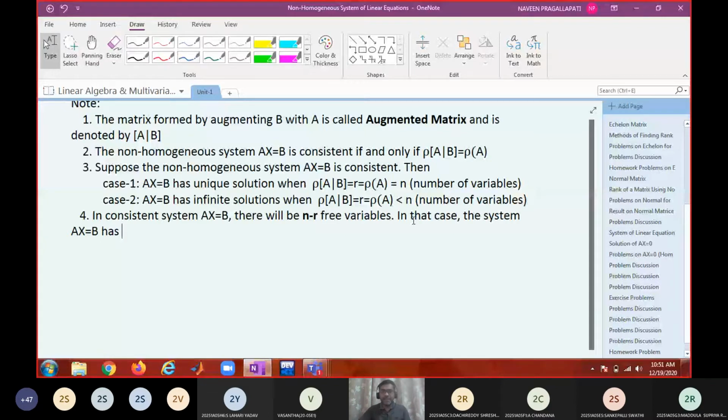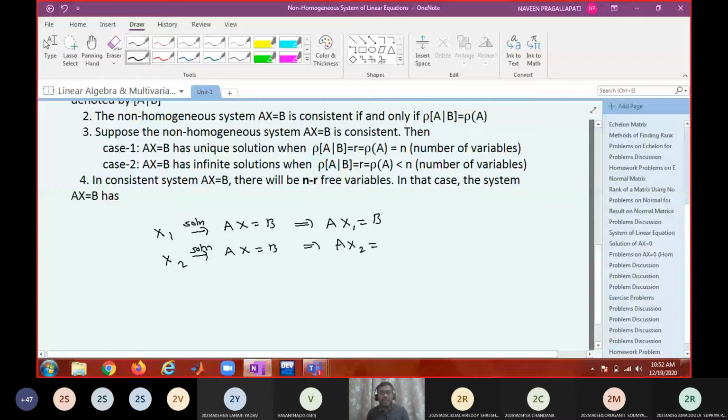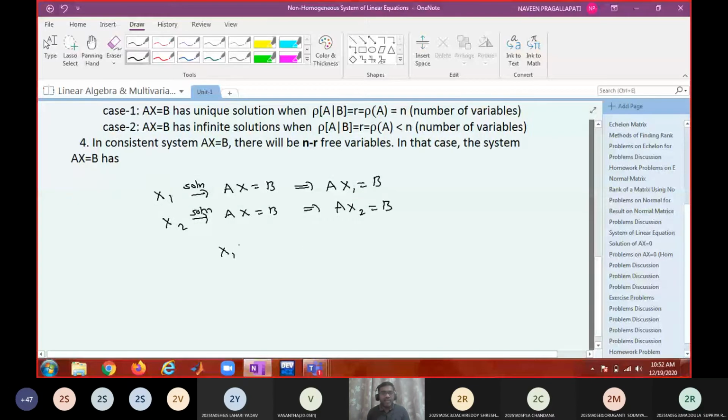How can you justify? Sir, in that case, we said that Ax1 equal to 0 and Ax2 equal to 0. Here, if x1 is a solution of AX equal to B, that means Ax1 has to be equal to B, because it has to satisfy. Similarly, x2 is a solution means Ax2 is also equal to B. Now, if you want to check whether sum of these two solutions is also a solution, you simply multiply A with this sum.